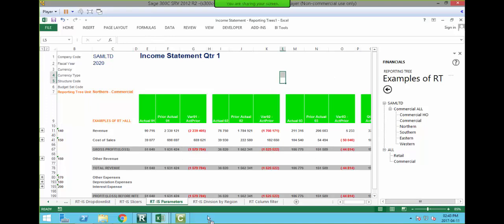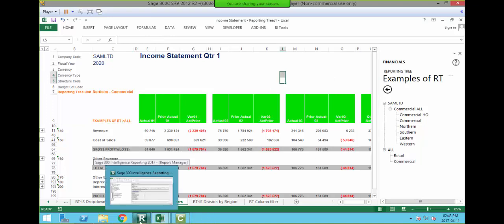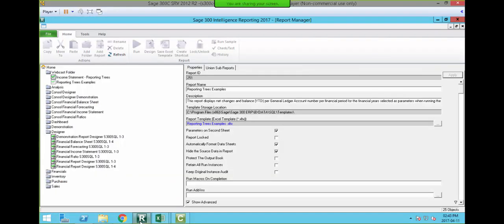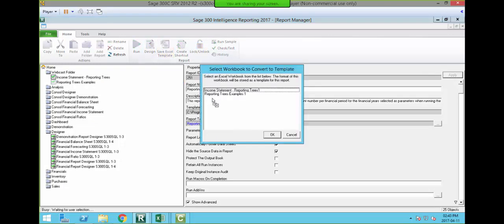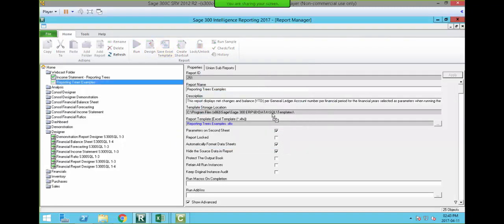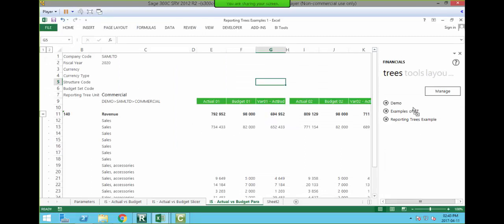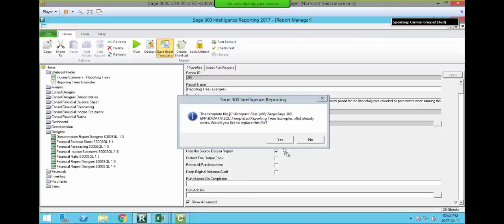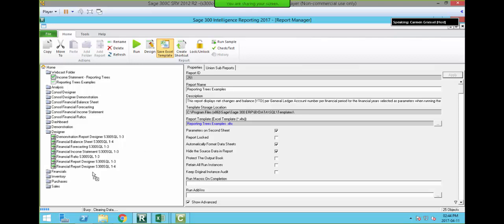Remembering, once you've changed this, you would need to save your report back to the report manager. So what you would do is you would click on your report, you would click on Save Excel Template, you would select your report, and you would click OK. So that next time you'll have your reporting tree as well as any changes that you've made to your reporting tree. Let's just go back. Yes. And it's just busy finishing saving.